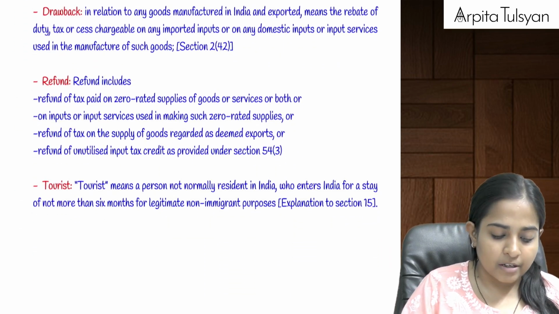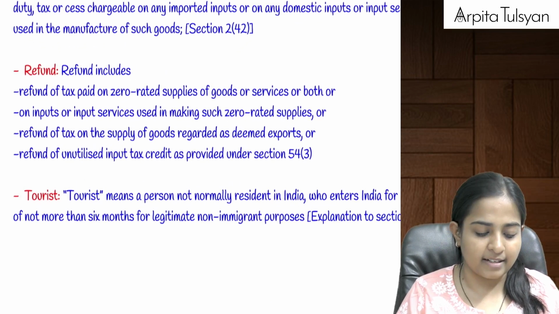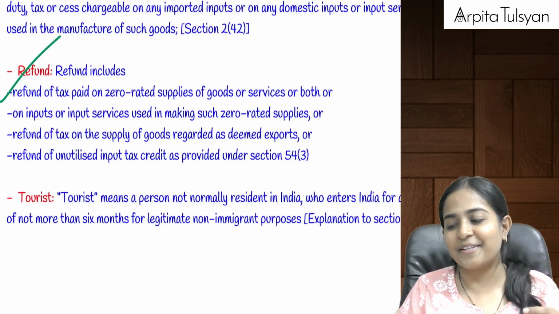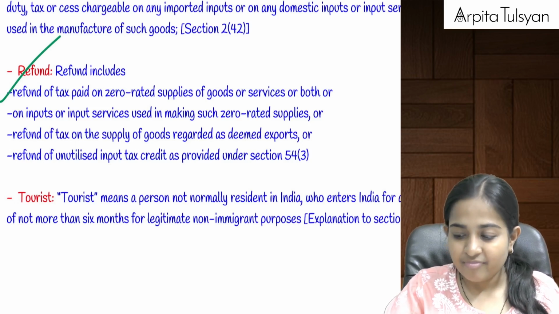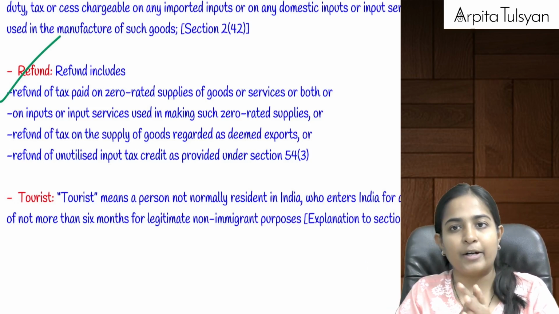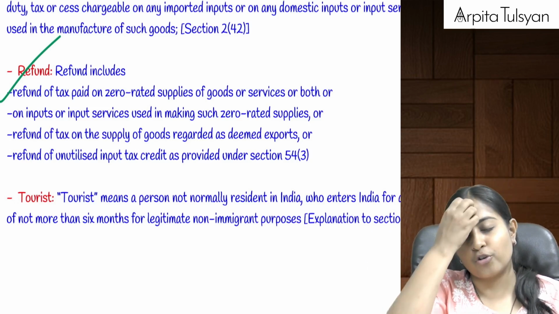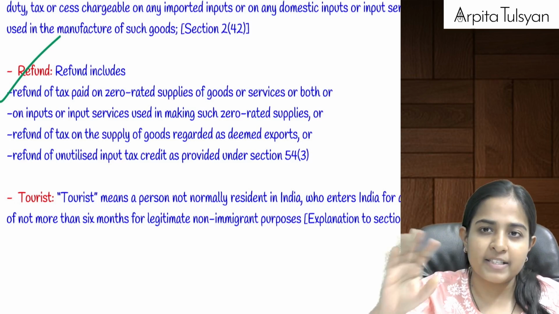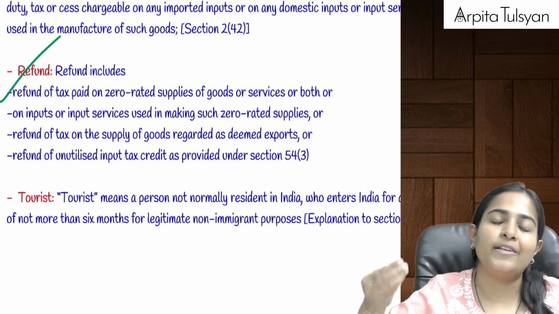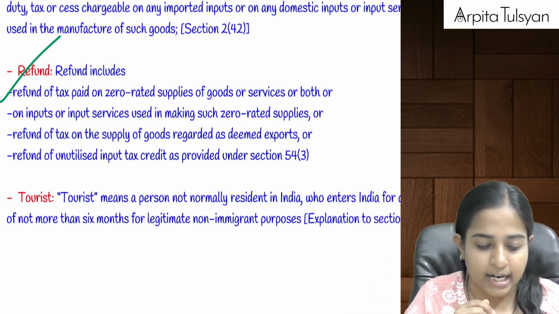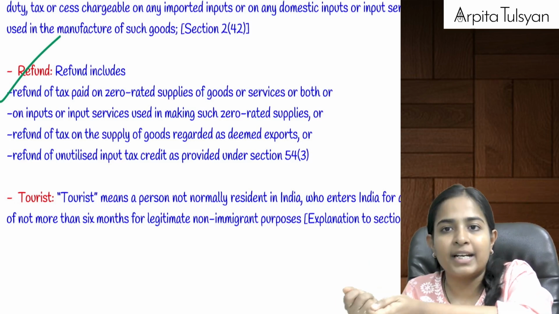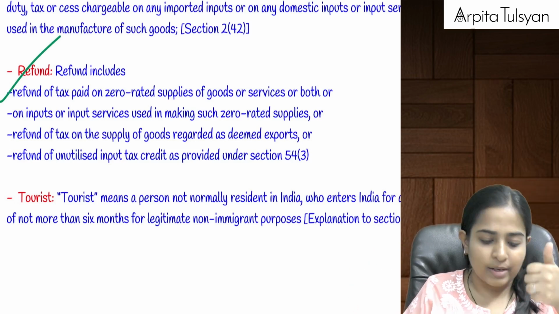Yes. Now here, first of all, one definition that we have to consider here is about refund. Okay, now refund, the thing that we are studying in this particular chapter, includes what? Suppose you have done any zero rated supply, and since you have done the previous chapter, you should know the meaning of zero rated. Normal physical exports or normal exports done outside the country, or any supply done to SEZ unit or developer for authorized operation, this gets covered under your zero rated supply. So if we have done this supply by paying any outward tax on it, then in such case you will get a refund of that.